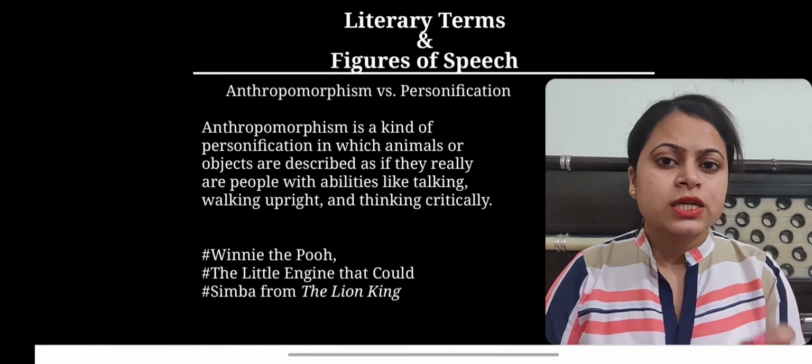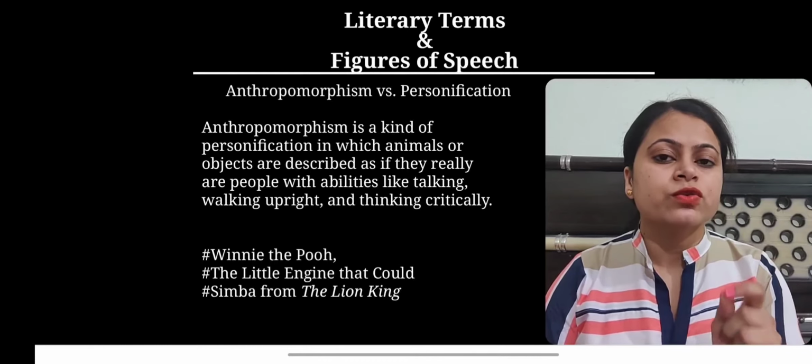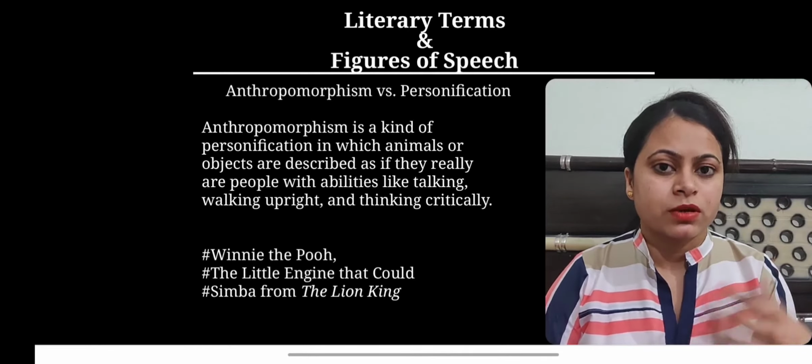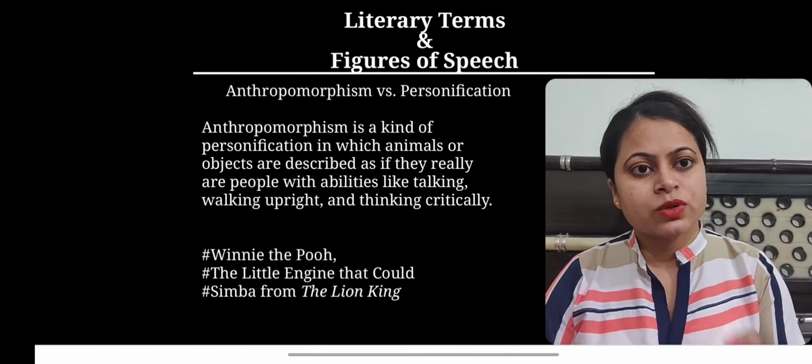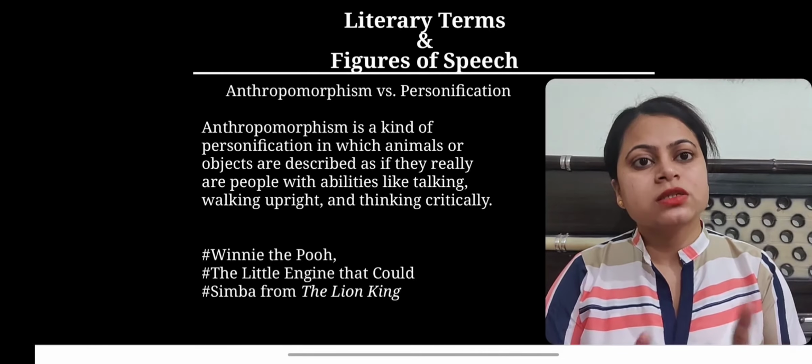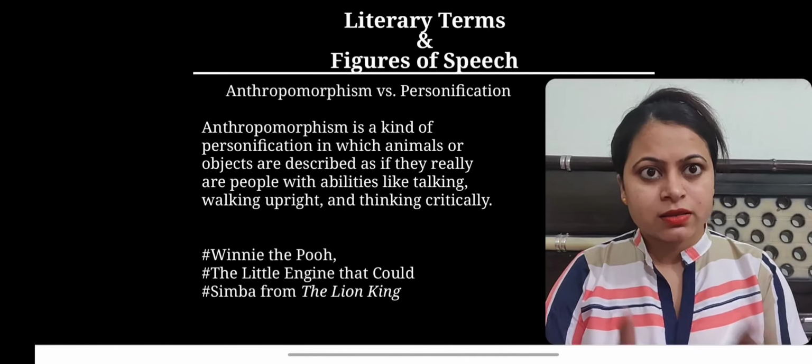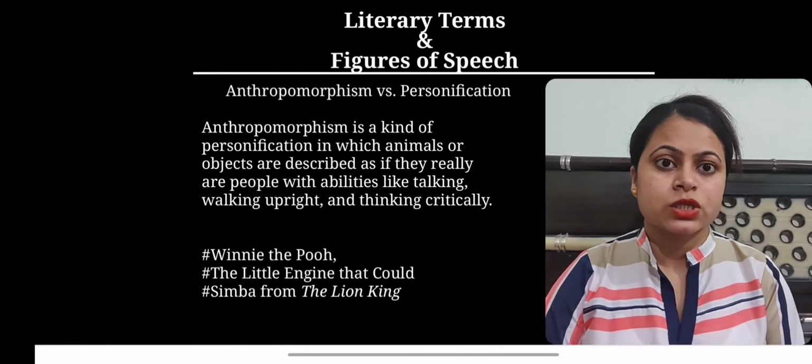If you pay a little more attention, then you can differentiate between these two devices, anthropomorphism and personification.